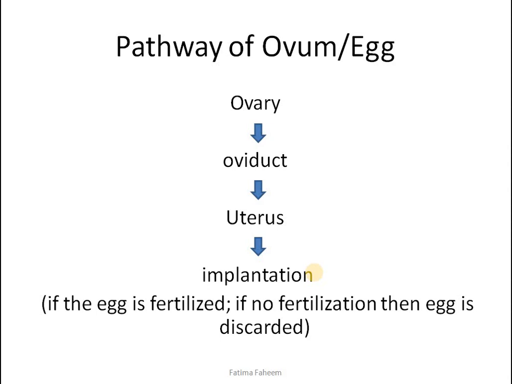So this is the pathway of ovum, of female gamete. You can see that they were produced in the ovary, 1 egg, 1 female gamete per month. It will travel into the oviduct, where it will get fertilized if the male gamete is present, and after that it will start moving towards uterus, where the implantation will take place. Implantation is nothing but the implant of the embryo to the uterus wall. Uterus wall is also called endometrium.